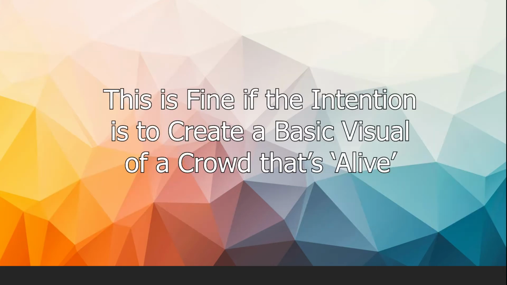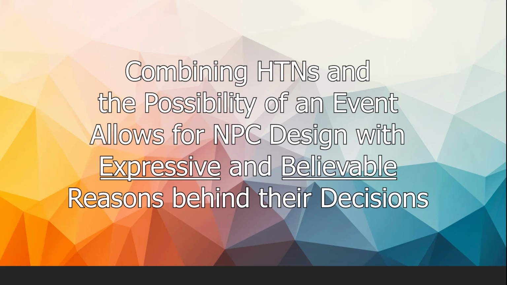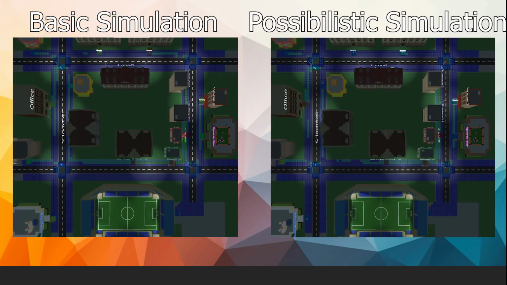While this is more than fine regarding creating a simple visual representation of a crowd being alive, adapting the simulation to fit the first example explained in my thesis allows the crowd in the sim to be more expressive, with believable and relatable reasons behind each decision made. Assuming the basic simulation serves as a passable example of using an HTN to drive a crowd simulation, then the image showing the heat map for the possibilistic simulation also demonstrates that there are no inherent issues when integrating the possibility of an event into an HTN.